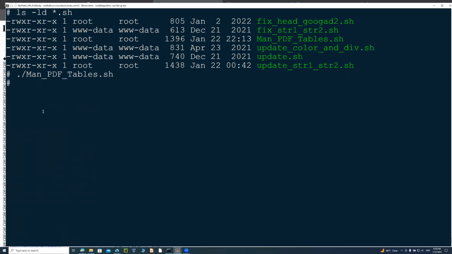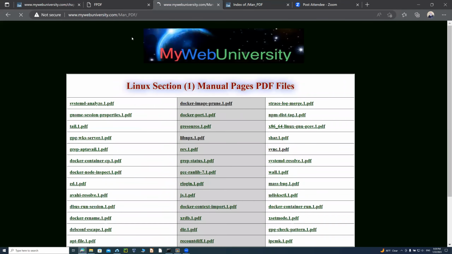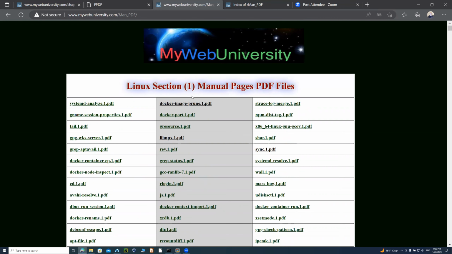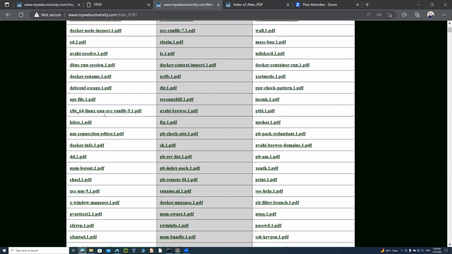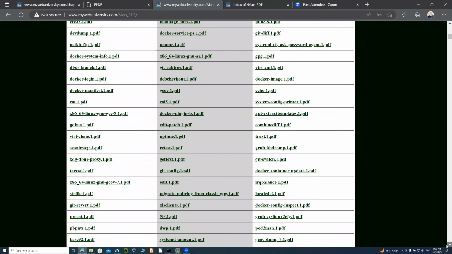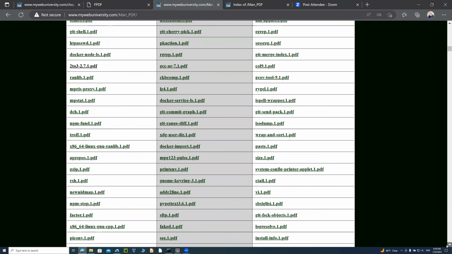So if I say echo $?, it's less than a minute, but it already created all the PDF files. So now the PDF files were created, but now we have an index file. So if I just click on refresh, and look, that script that it just generated really nice tables with section 1. And then if you go down here, then everything with the different colors on the background on the data is formatted. So there's a lot of if-then-else statements to just make this nice table for you.